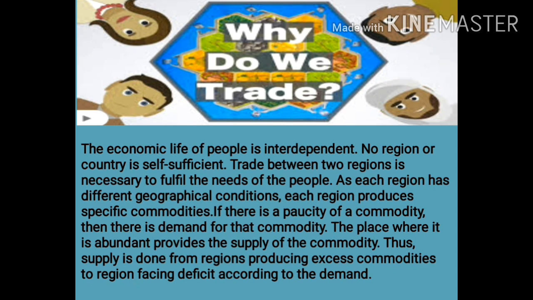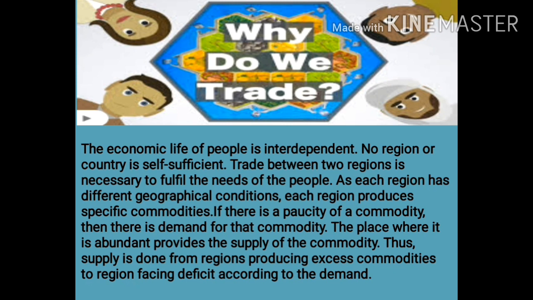Trade between two regions is necessary to fulfill the needs of the people. Or we can say that need is an important factor in trade. It is only because of the needs that trade relations take place between two regions or two nations. As each region has different geographical conditions, each region produces specific commodities.